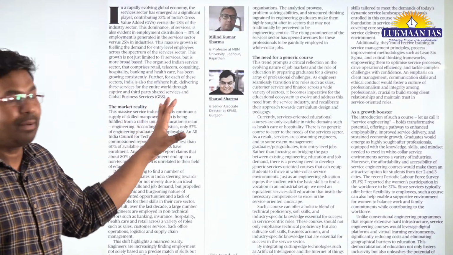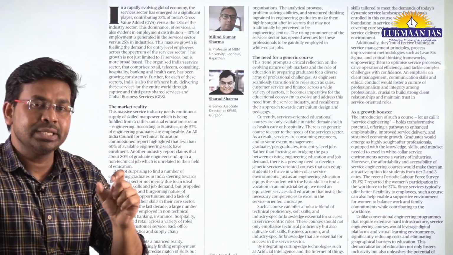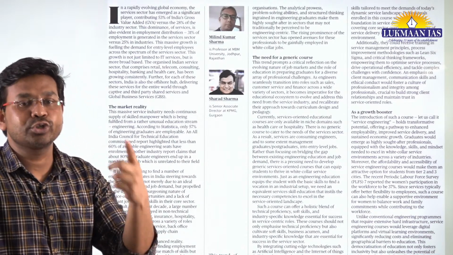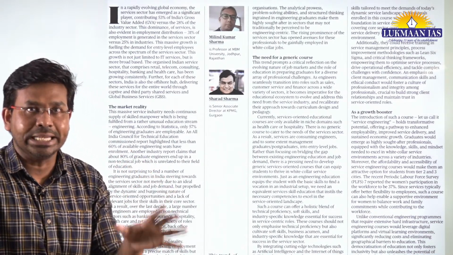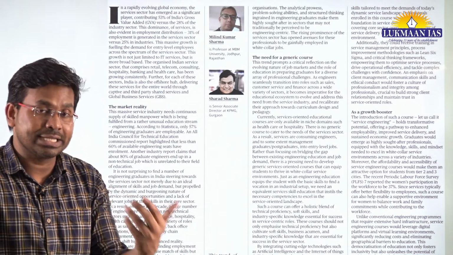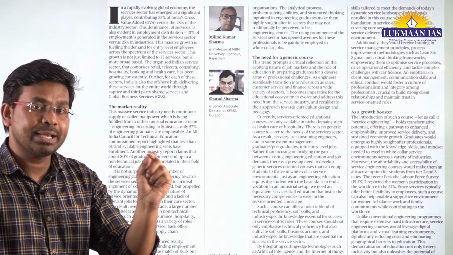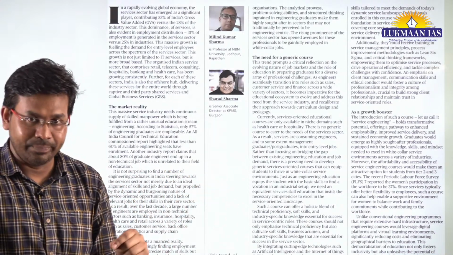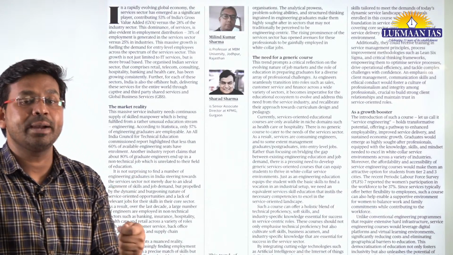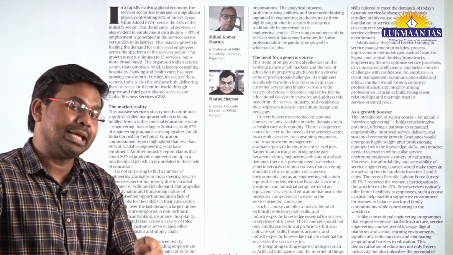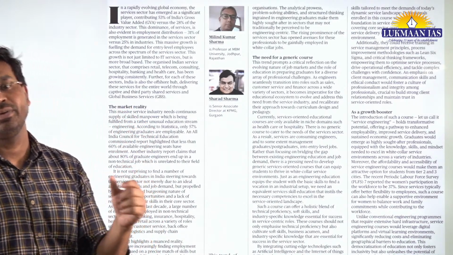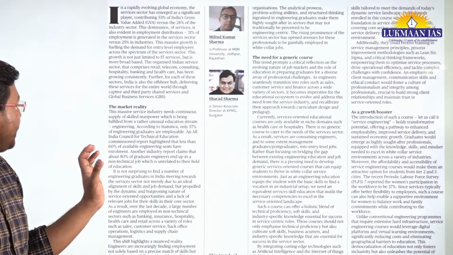So after they graduate, they are in search of jobs in their own core field. But in India, fewer core jobs are available. Since fewer jobs are available, engineers have to take up jobs in other areas as well. So 80% of the engineers who graduate every year get jobs in areas that are not directly related to their field of education, their field of engineering, okay? So that is the thing.